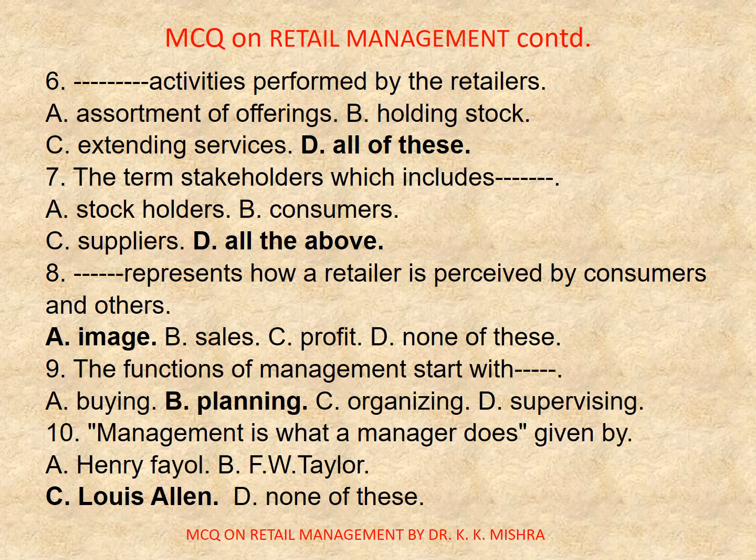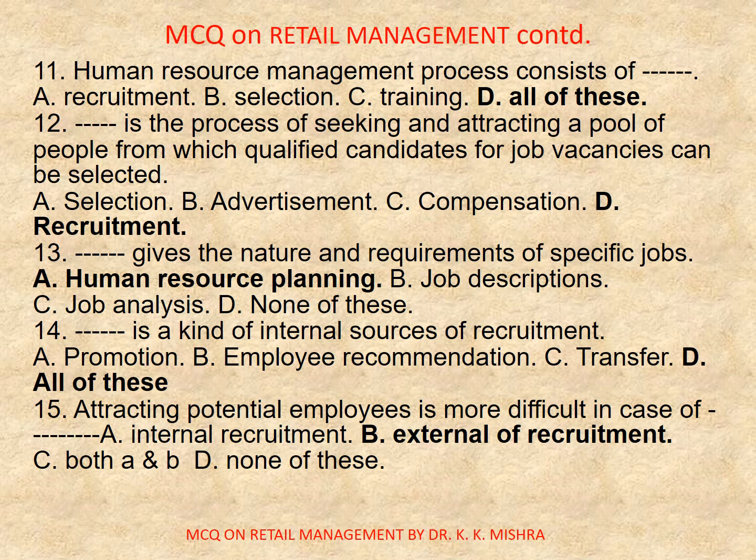Question number 10. Management is what a manager does, given by A. Henry Fayol, B. F. W. Taylor, C. Louis Allen, D. None of these. Correct option is C. Louis Allen. Question number 11. Human resource management process consists of dash. A. Recruitment, B. Selection, C. Training, D. All of these. Correct option is D. All of these.